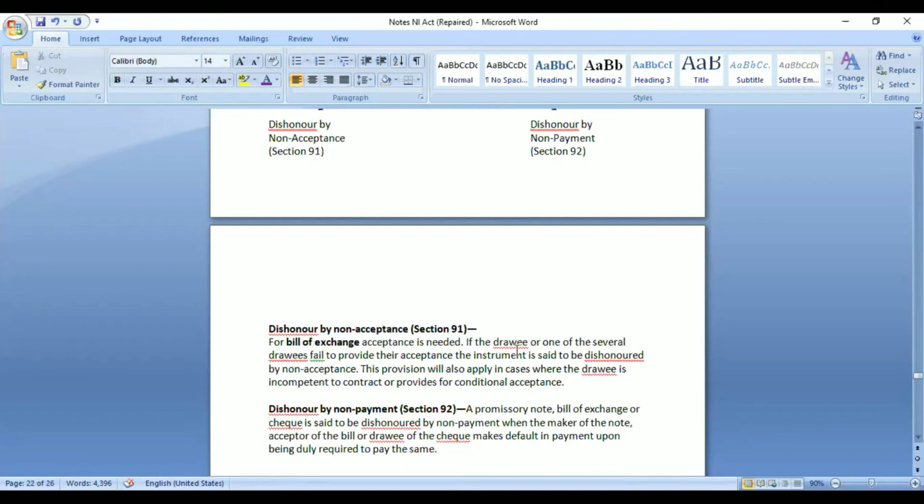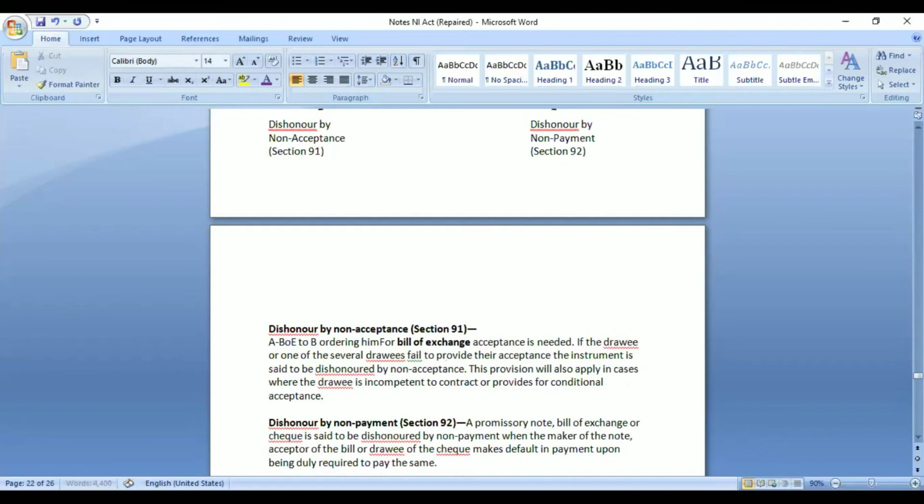When it may be done, if the drawee does not accept. For example, person A makes a bill of exchange. He issues a bill of exchange to B, ordering him to pay 50,000 rupees on 18th of July.